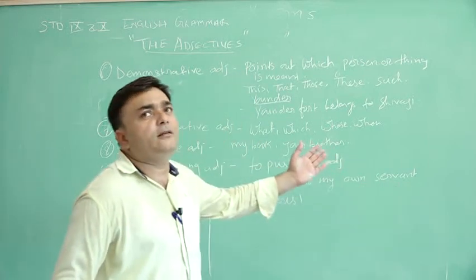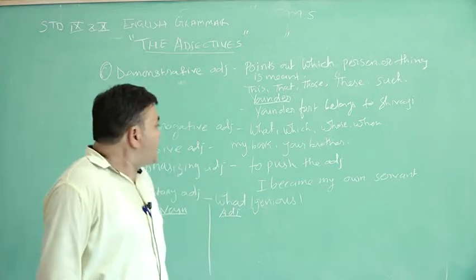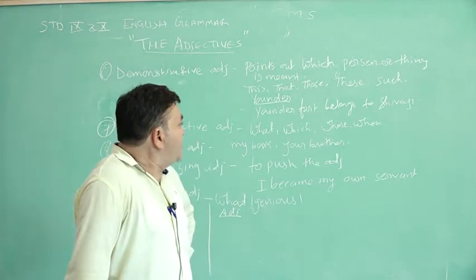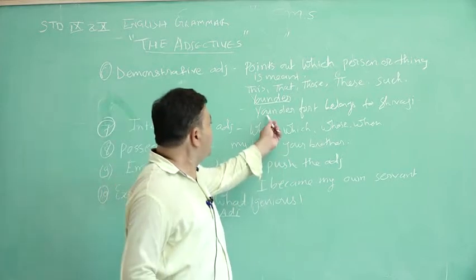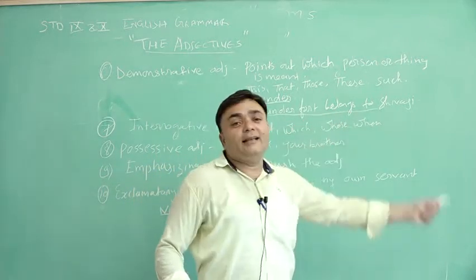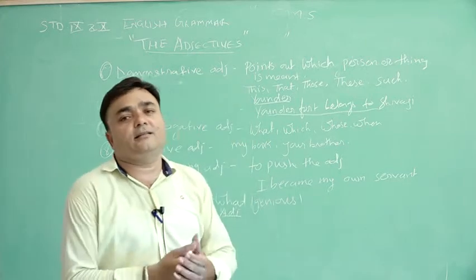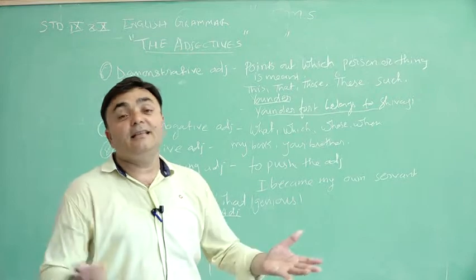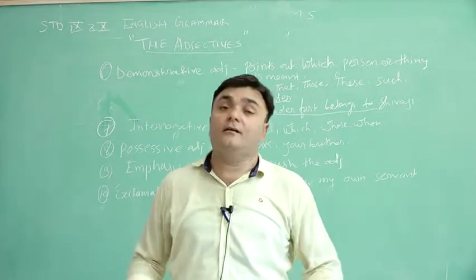So here is one new word, yonder. Here it is written, yonder fort belongs to Shivaji. So we can say that this fort belongs to Shivaji. Easy one, but if you want to make it hard, you can write yonder.